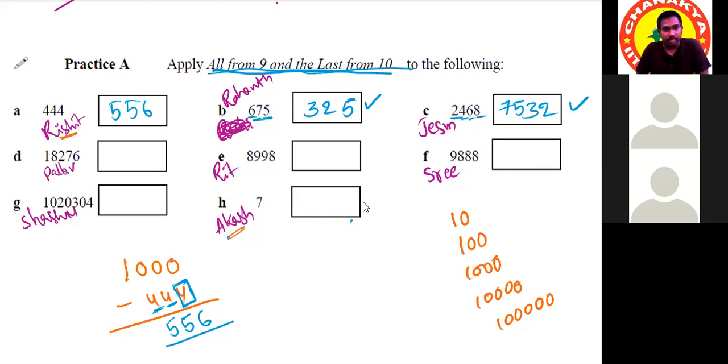By the end, you can understand. By the end of question number H. Okay. Sir, shall I say? Then C completed. D, Pallav.